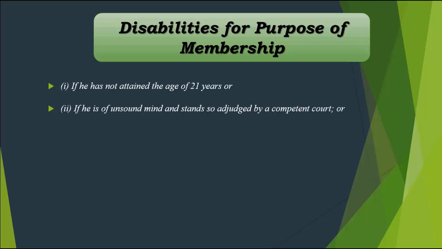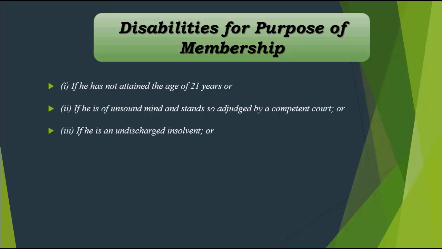Right? Now, do you know what is an unsound mind? A person whose mind does not work appropriately. Right? Whose mind is not sound. He cannot use logic. Right? He cannot use the reasoning power of his brain. He cannot be shrewd. So he is known as of unsound mind. That he is not reasonable, he is not logical with his mind. Right? And he has to be declared so by a competent court.